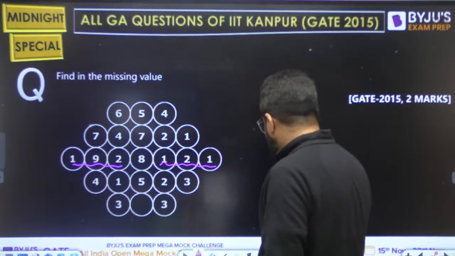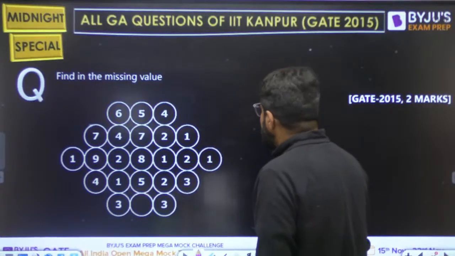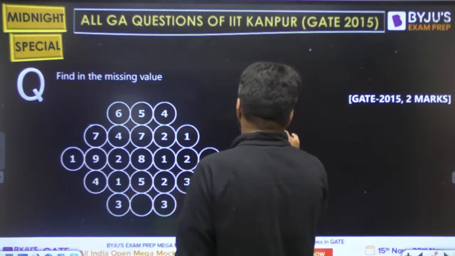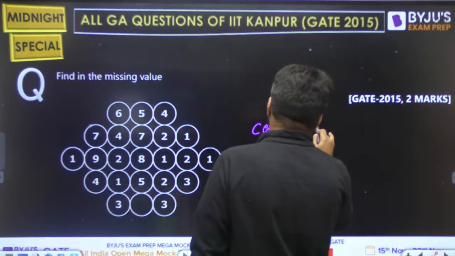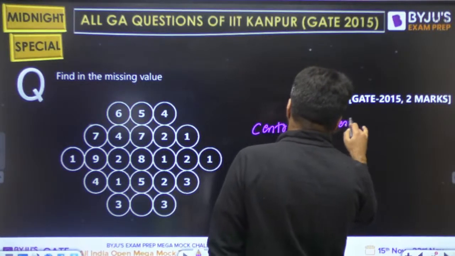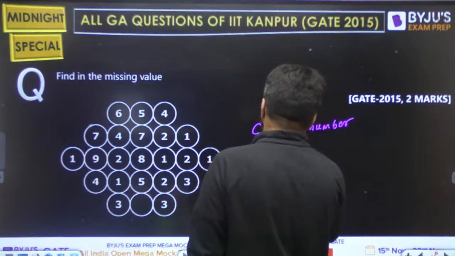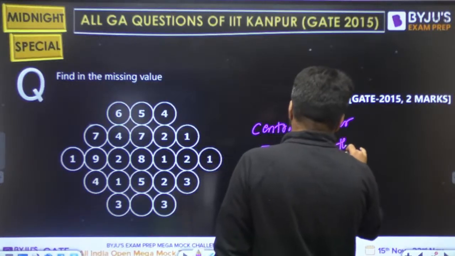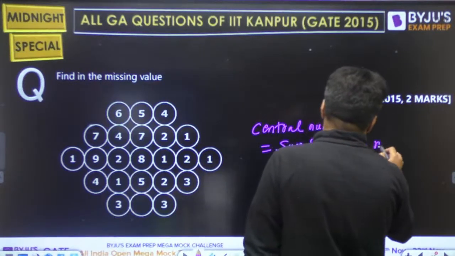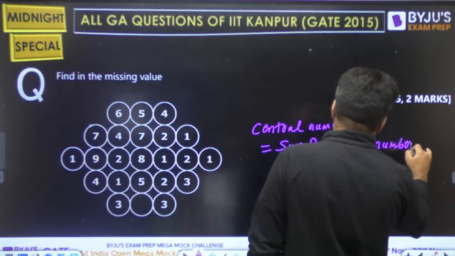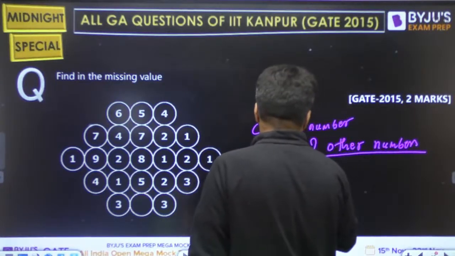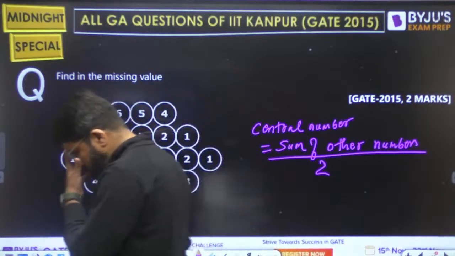So the logic I am able to deduce here is that the central number of every row is just equal to the sum of all other numbers, excluding the central one, whole divided by 2.